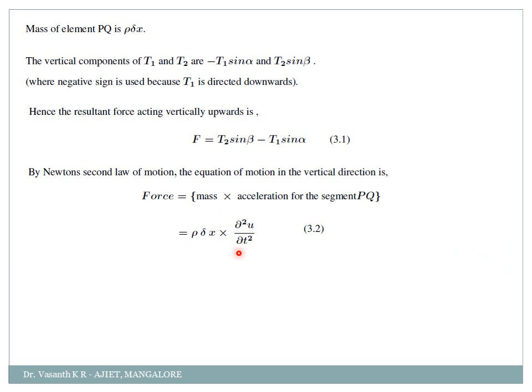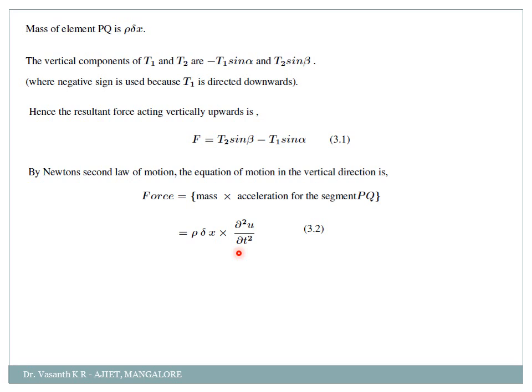Remember, in the very first slide I said I am writing u as a function of x and t, correct? So here the acceleration is along the x axis; dou u by dou t will give me velocity. So acceleration is dou square u by dou t square.